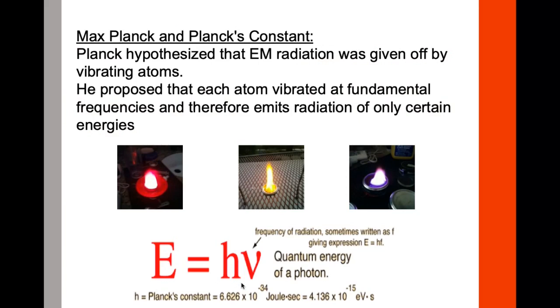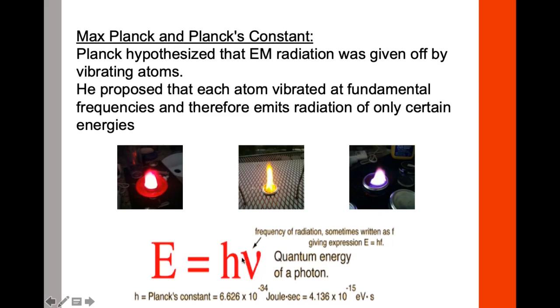Max Planck, through his experiments, hypothesized that electromagnetic radiation was given off by vibrating atoms. He proposed that each atom vibrated at a fundamental frequency and therefore emits radiation of certain energies. He also provided us with the relationship between energy and frequency. So this E is for energy, h is Planck's constant, and this is nu.